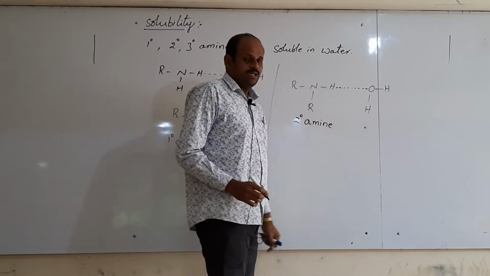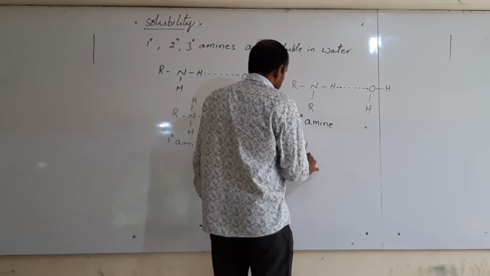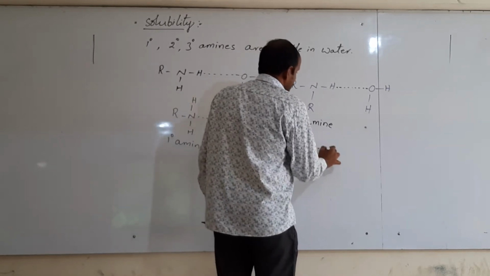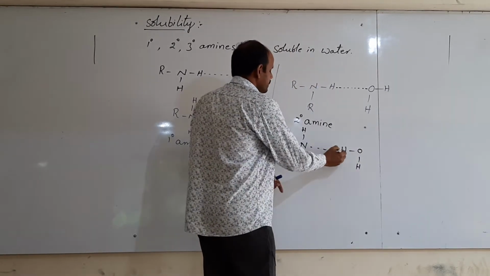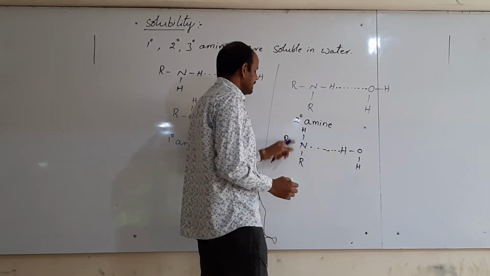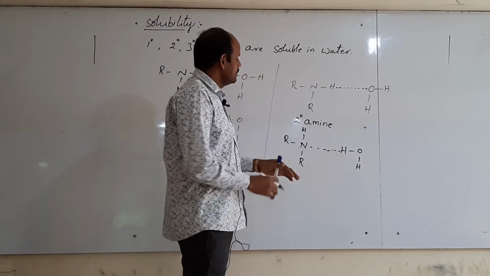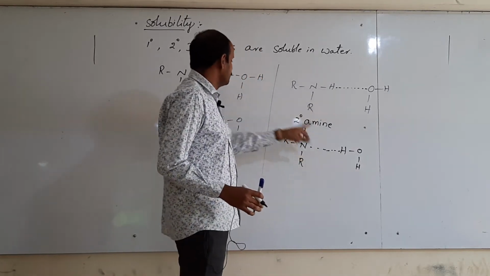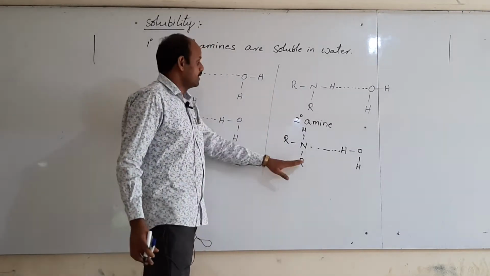These are called hydrogen bonds. And this nitrogen also can form hydrogen bonds with water. Here, hydrogen in water, nitrogen in secondary amine. These two elements also form hydrogen bonds. Thus, due to the formation of hydrogen bonding, these primary and secondary amines are soluble in water.